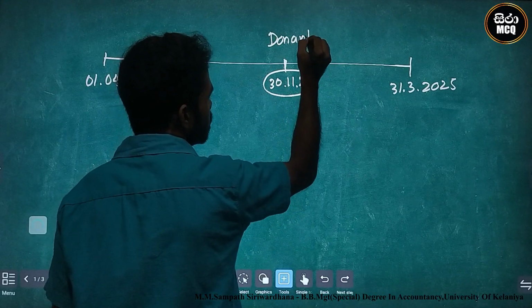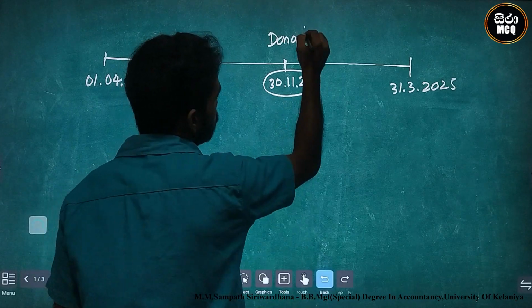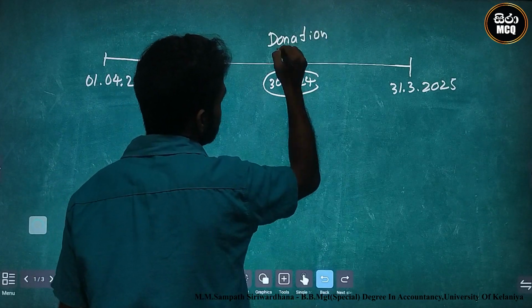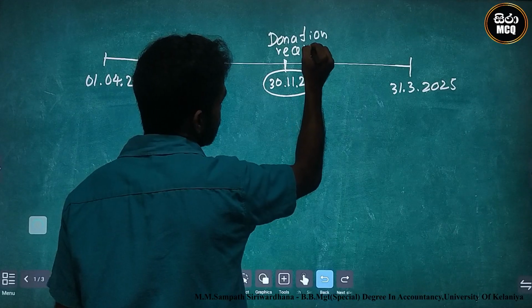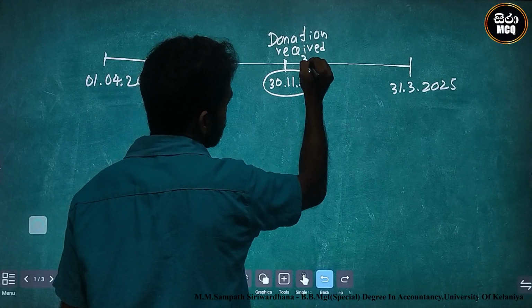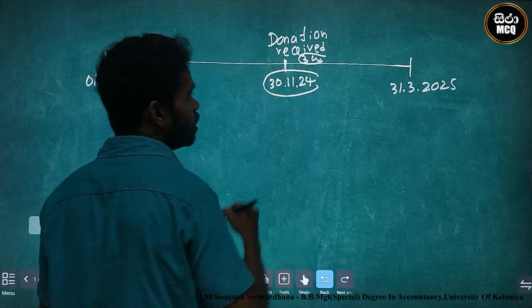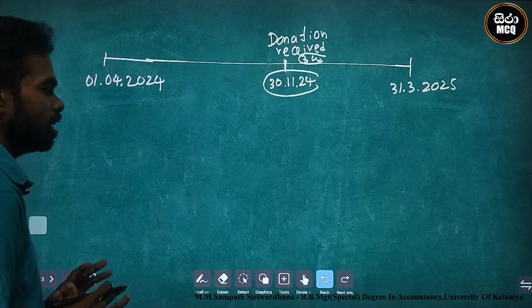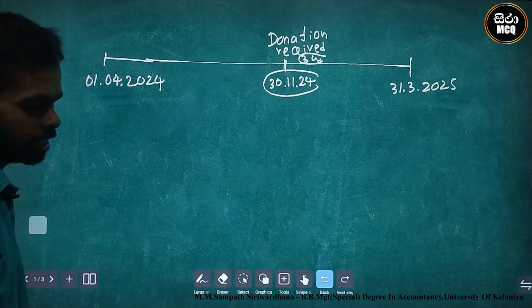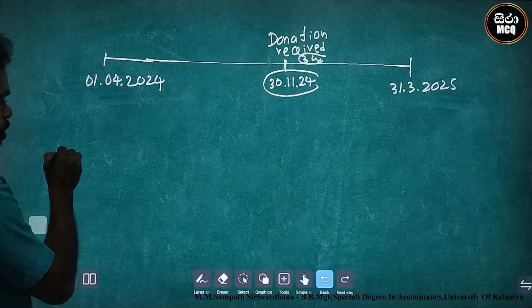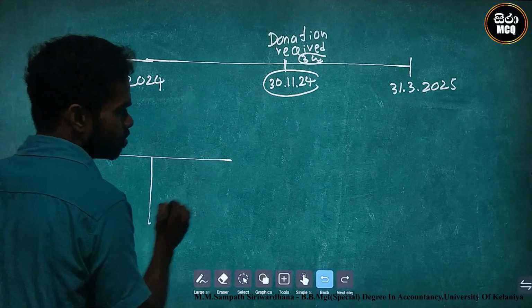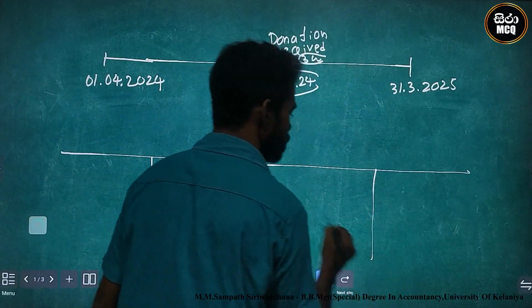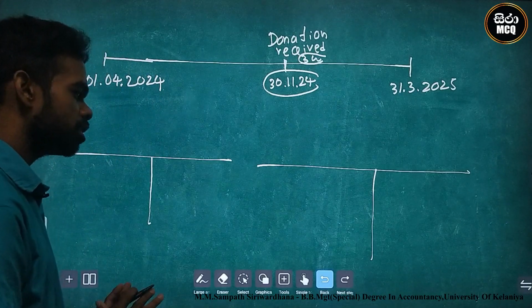Donation received, 300. What is the double entry for 300? Firstly, I prepare double entries for these accounts. There is a cash receiving. Cash control debit.